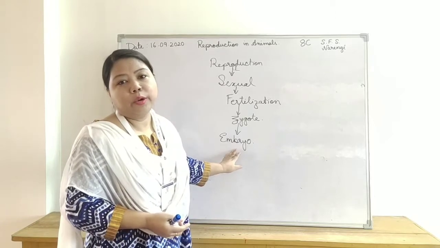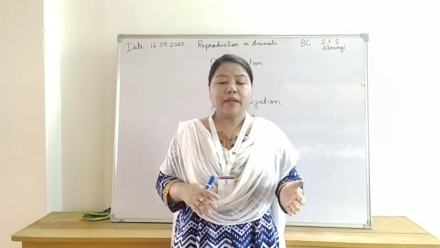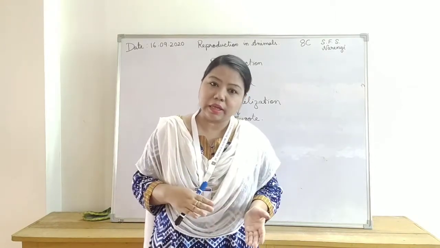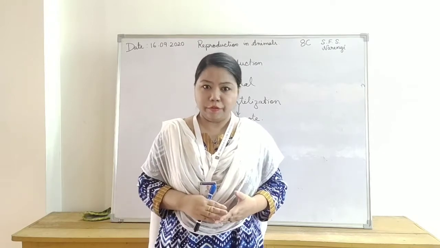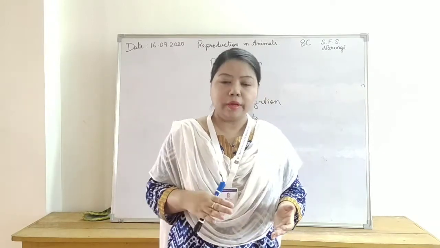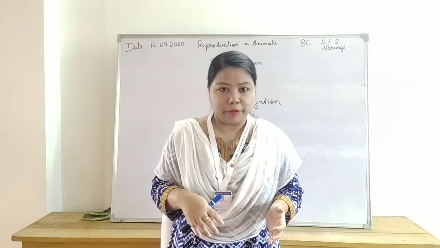Now embryo is multicellular. So this embryo can develop outside the body of the female or inside the body of the female. In case of human, the embryo develops inside the body of the female.